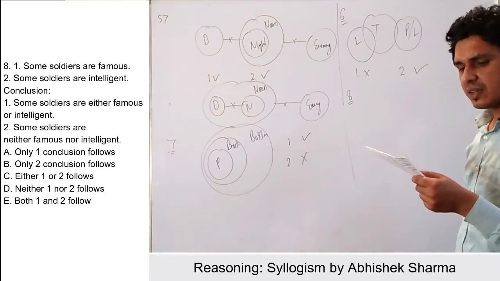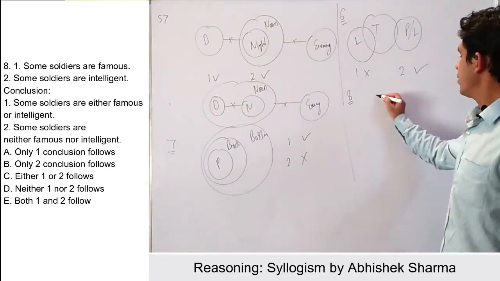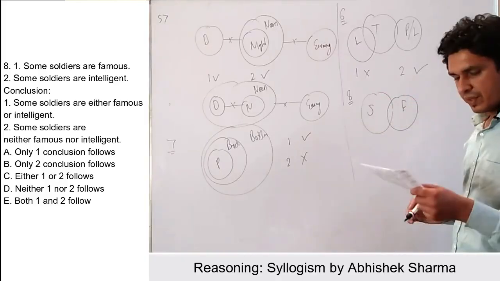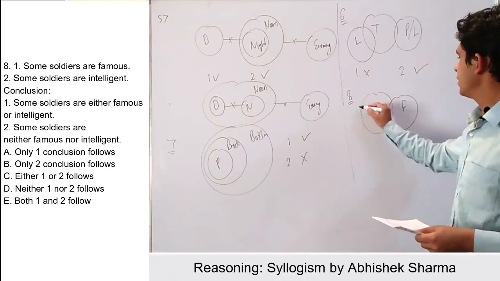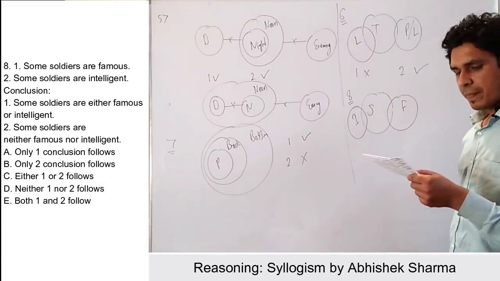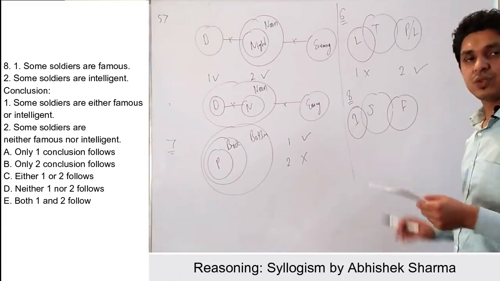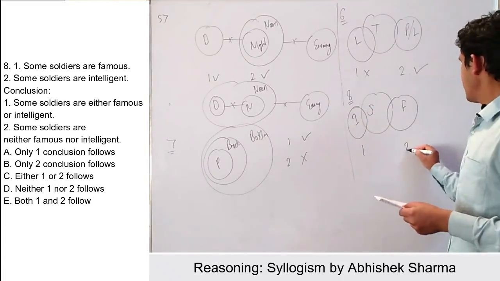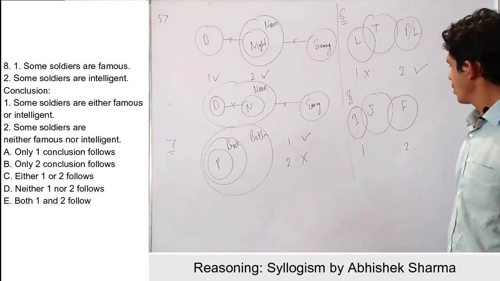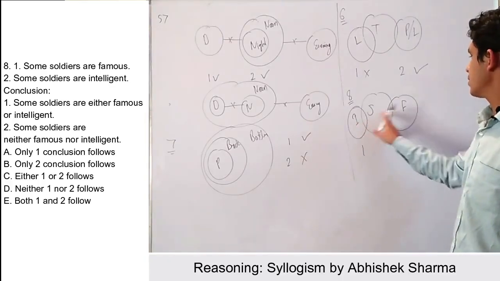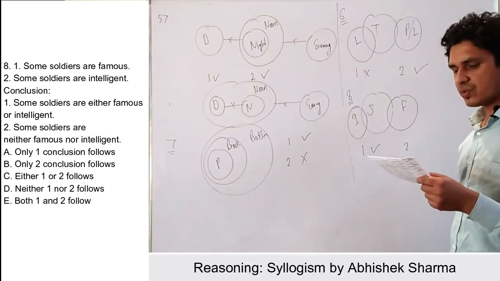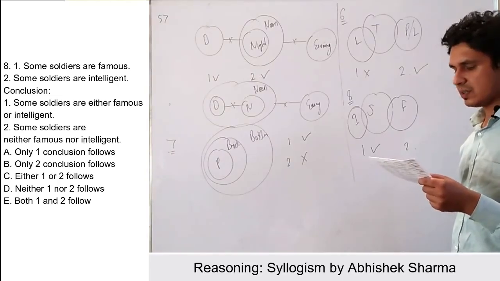The question is, some soldiers are famous, we can draw it as some soldiers are famous. Thereafter some soldiers are intelligent. Some soldiers are intelligent, this can be drawn. Okay, thereafter we are given 2 conclusions here, first and second. My first one is some soldiers are either famous or intelligent. So some soldiers are either famous or intelligent, this is true, right? Okay, thereafter some soldiers are neither famous nor intelligent.